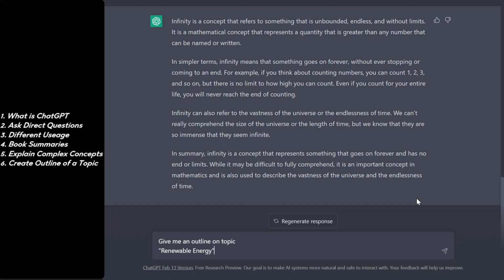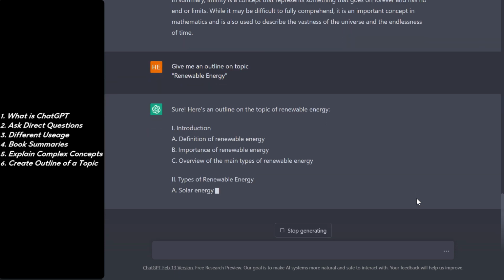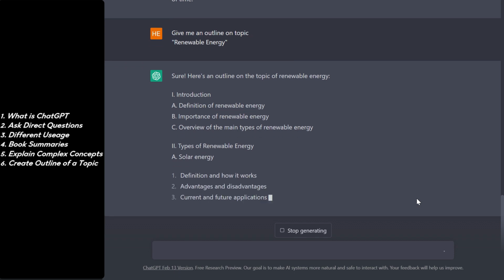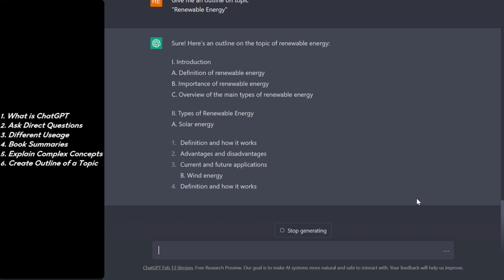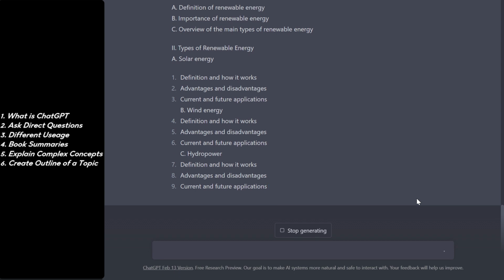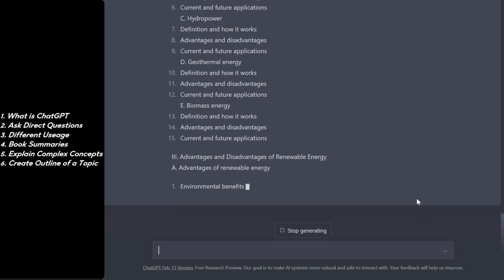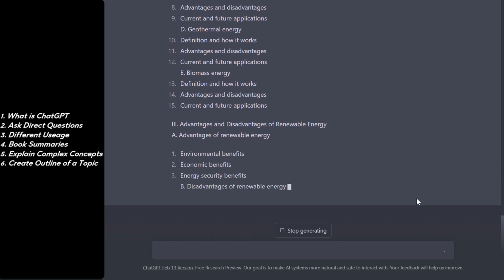ChatGPT can also help you to create an outline for a research paper or an article that you want to write. For example, I'm going to ask him to give me an outline on the topic of renewable energy, and let's see what results ChatGPT gives us. As you can see, it has started building up the outline, starting with the introduction, definition of renewable energy, importance, overview of the main types of renewable energies. Then it has started with solar. Imagine how much time you can save by using ChatGPT for your research papers and articles.